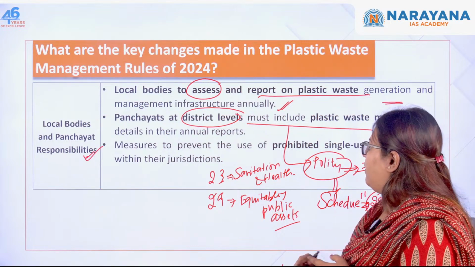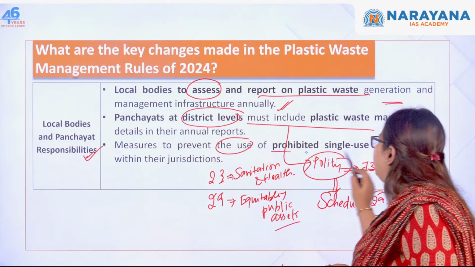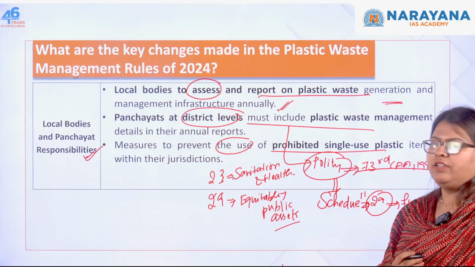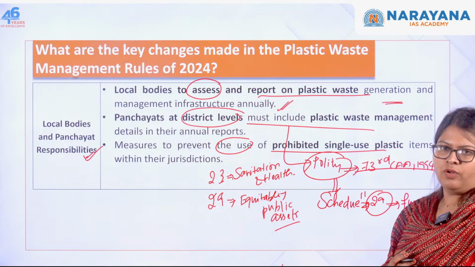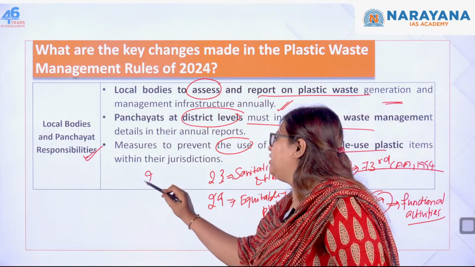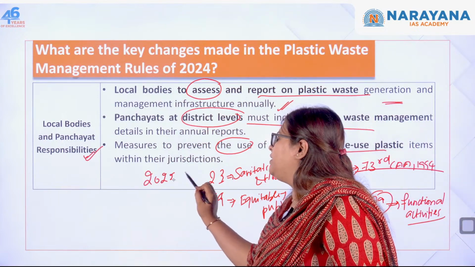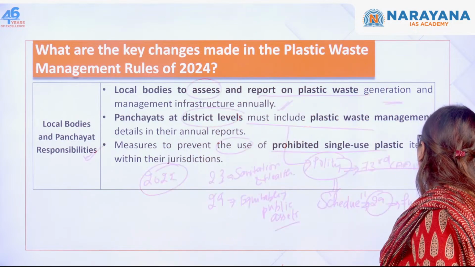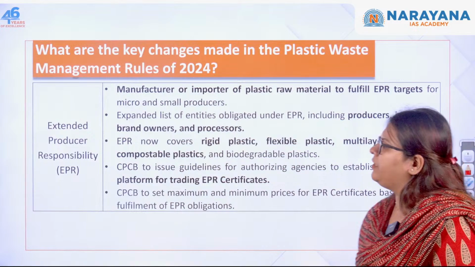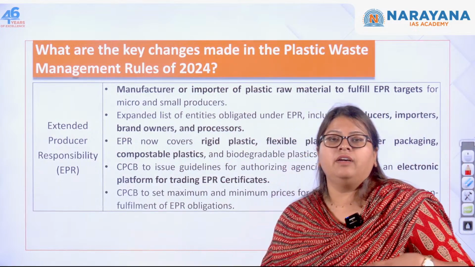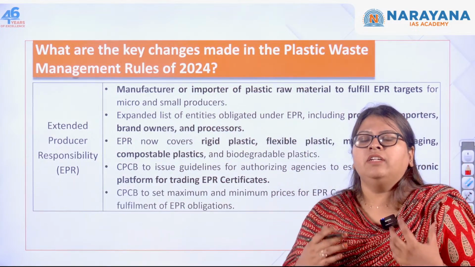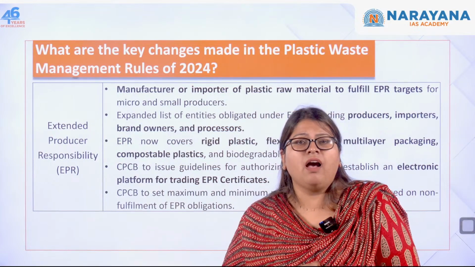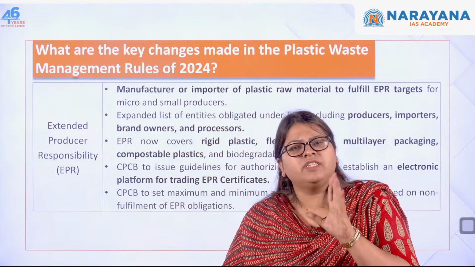Next, the measures to prevent the use of prohibited single-use plastics were also within this jurisdiction. India banned single-use plastics in the year 2022. With this, let's move to the other key provisions brought by the amendment with respect to extended producer responsibility. The producer brings the plastic goods into the market. After that, what will be his responsibility?